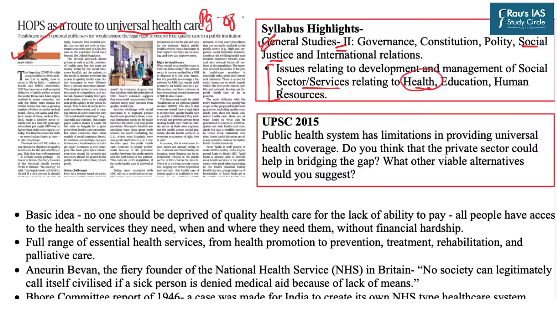Now, this topic is also very important, as evidenced from the previous year question asked in UPSC 2015 Mains. The question said that the public health system has limitations in providing universal health coverage. Do you think that the private sector could help in bridging the gap? What other viable alternatives would you suggest? So as you can see, this question is typically asked from the theme of universal health coverage as well as the mechanisms and methodologies which can be taken into account to enforce and build this ecosystem.